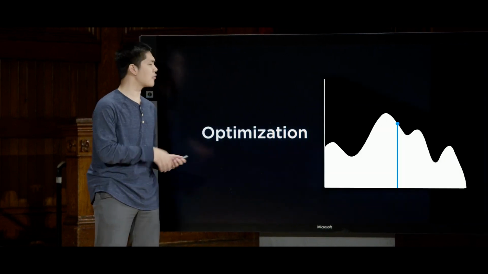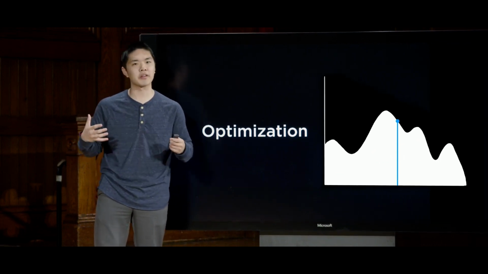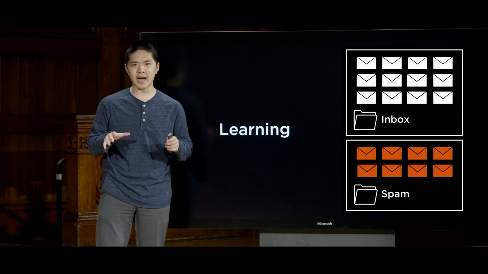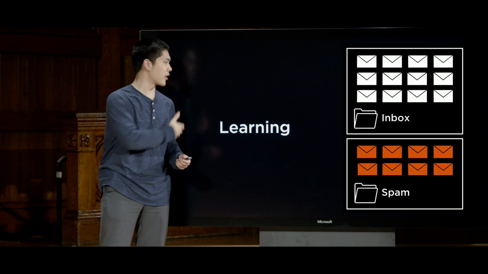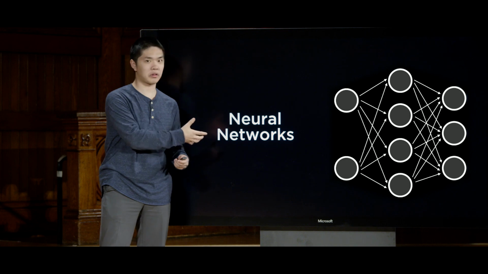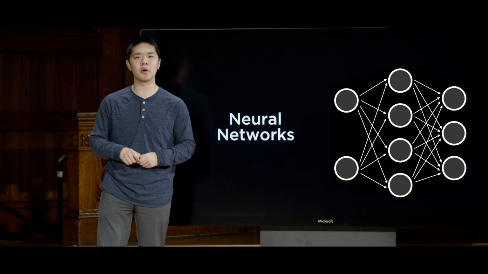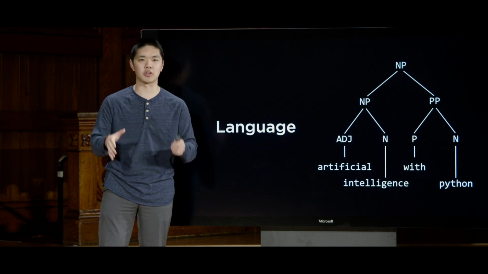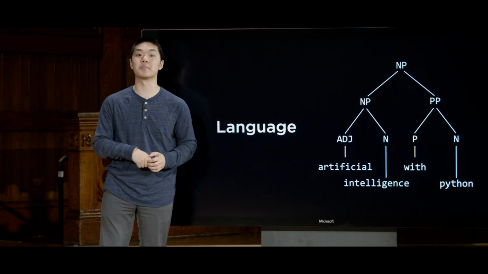We'll explore how AI can solve various types of optimization problems, trying to maximize profits or minimize cost or satisfy some other constraints, before turning our attention to the fast-growing field of machine learning, where we won't tell our AI exactly how to solve a problem, but instead give our AI access to data and experiences so that our AI can learn on its own how to perform these tasks. In particular, we'll look at neural networks, one of the most popular tools in modern machine learning, inspired by the way that human brains learn and reason as well, before finally taking a look at the world of natural language processing, so that it's not just us humans learning how artificial intelligence is able to speak, but also AI learning how to understand and interpret human language as well.